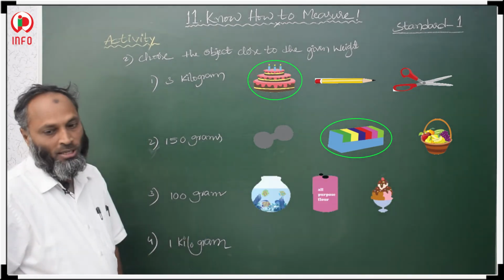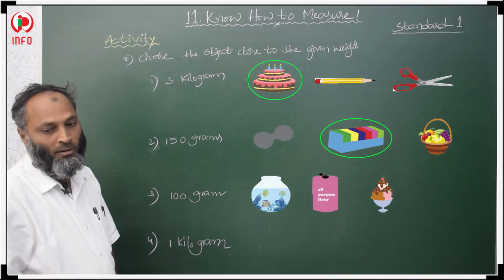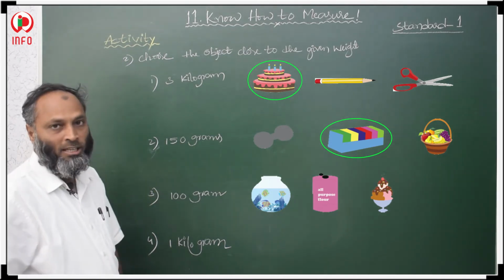Next, 100 grams. In the 100 grams question, one is an aquarium, the second one is flour, and the third one is ice cream.